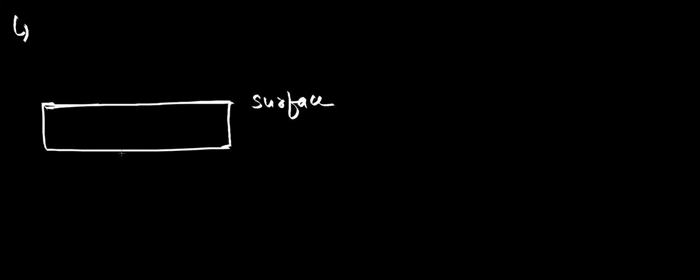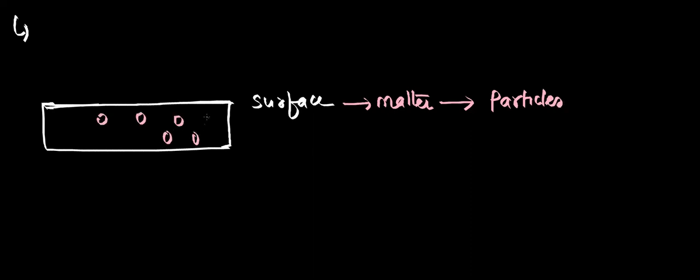Now, let me take a surface, some wooden piece or some glass, whatever it is. A surface is nothing but a kind of matter, right? Now what is matter made up of? Matter is made up of particles, right? So there will be some particles, whether you take a wooden board, a pen, or a cardboard object, whatever it is. Now what Newton said is, when light falls on the surface, it undergoes reflection of light.